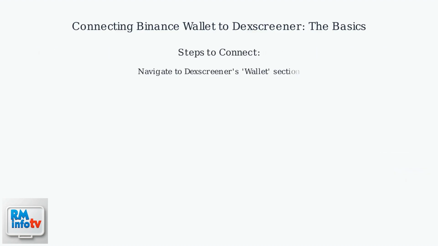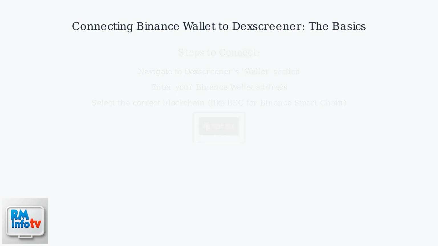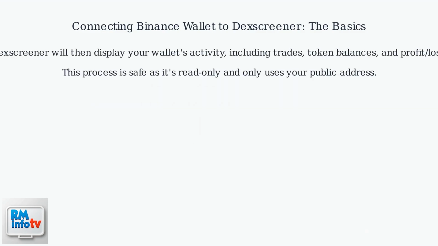Simply navigate to Dexscreener's Wallet section, enter your Binance wallet address, and select the correct blockchain like BSC for Binance Smart Chain. Dexscreener will then display your wallet's activity, including trades, token balances, and profit loss, without needing your private keys. This process is safe as it's read-only and only uses your public address.